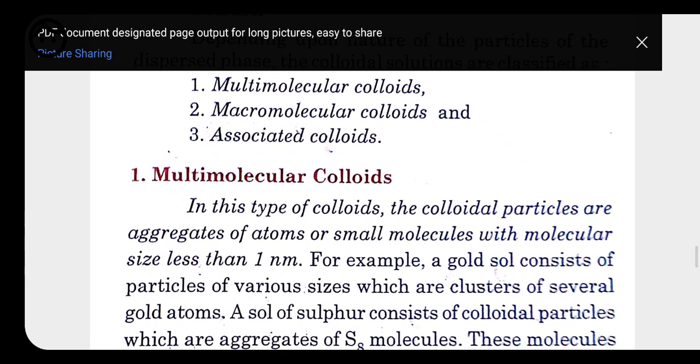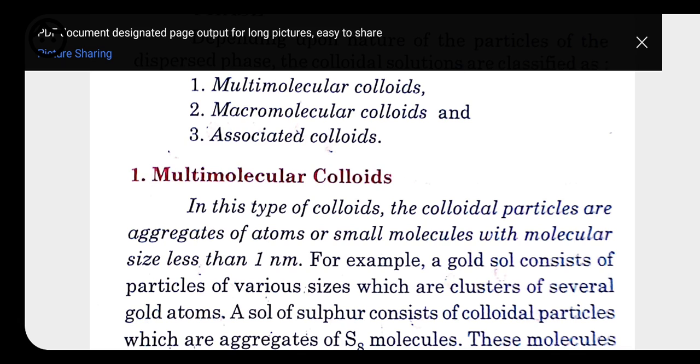It is a type of colloid where the size of the particle is very small, less than 1 nanometer. That's why these particles combine with one another, because if the size of the particle is below 1 nanometer, then it exists like a true solution, but actually they are colloids.